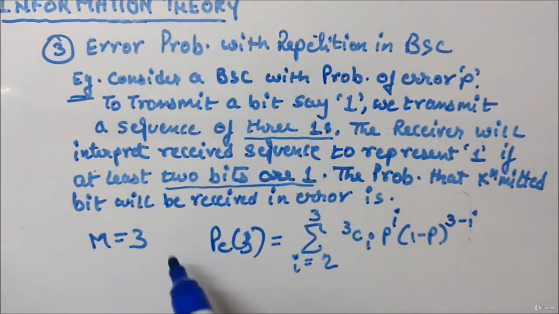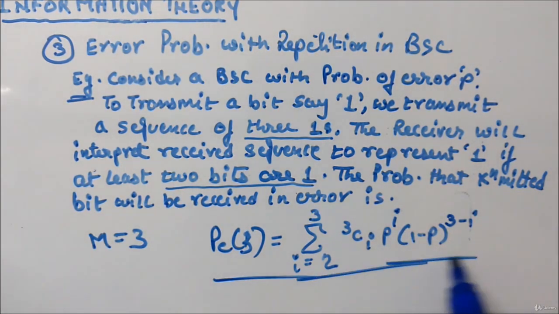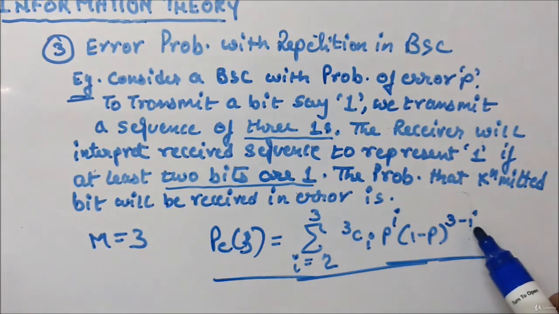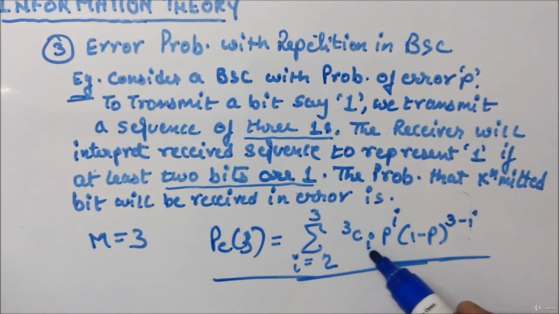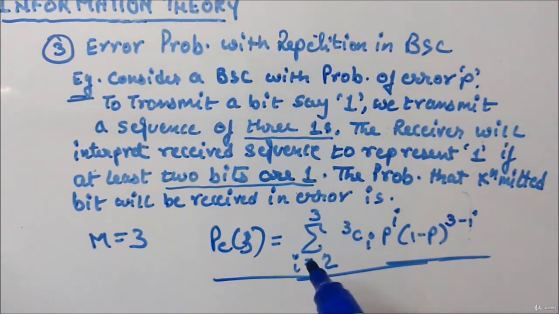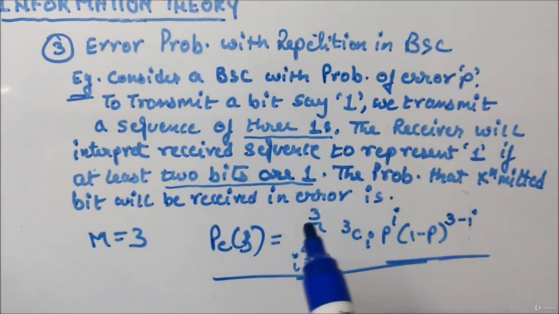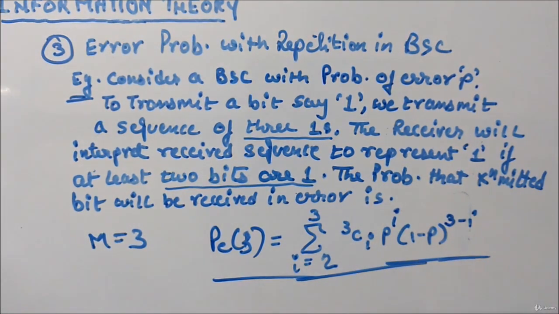Okay, so this will be the answer, the probability of error. You put the value of I as 2 and sum with the value of I as 3 and you will get the answer. So I just wanted to give you a glimpse of how you can use the formula.